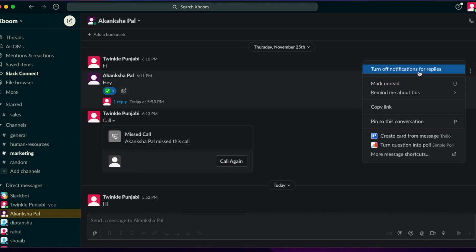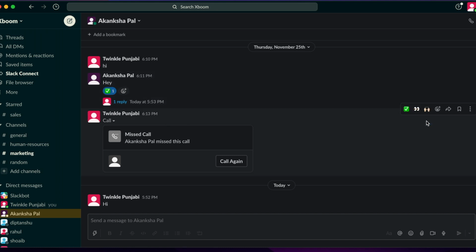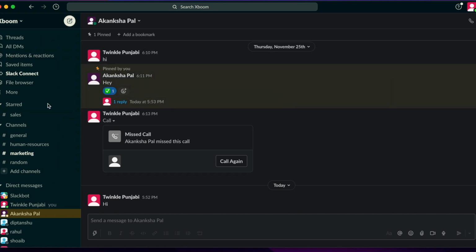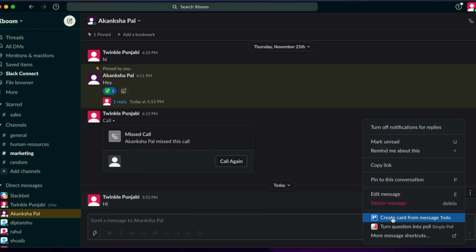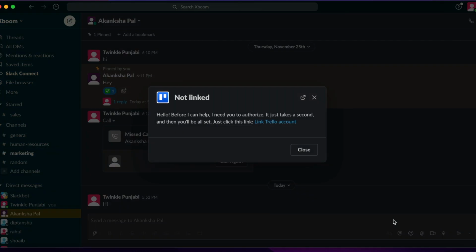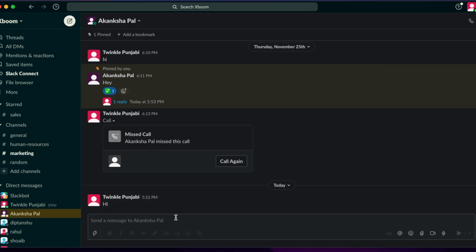You can mark as unread, turn off notifications, copy the link, or pin to the conversation. If you pin this conversation, that will also go to your pinned conversations on your sidebar. Now again, if you see more actions, you have a variety of options. You can edit the message, delete the message, or create a card using Trello. Trello is another project management software we're using, which we will cover in our next video. Regardless, these are the kinds of reactions you can send.